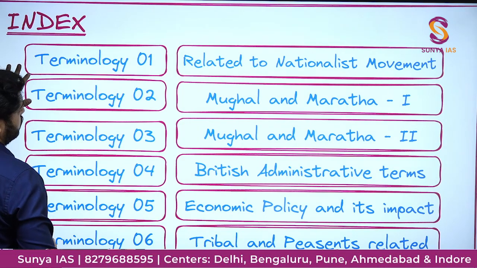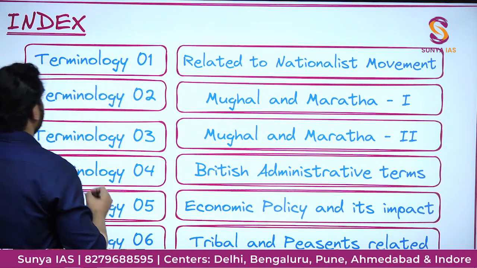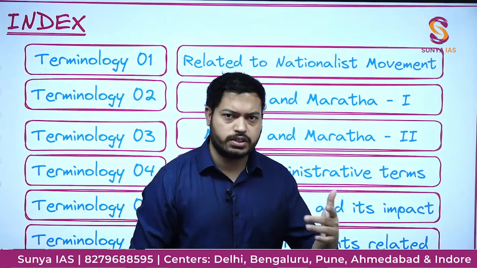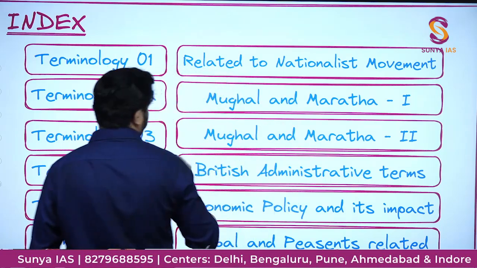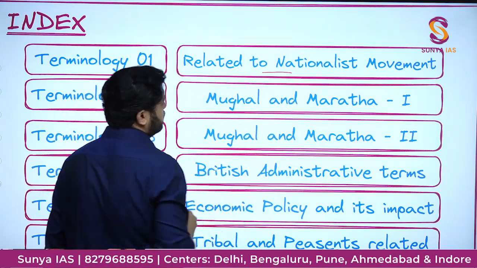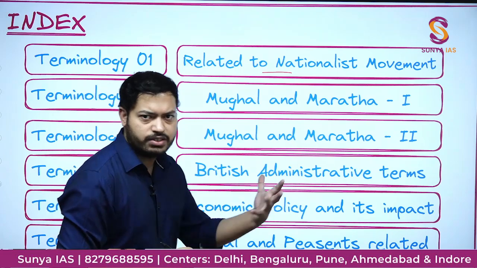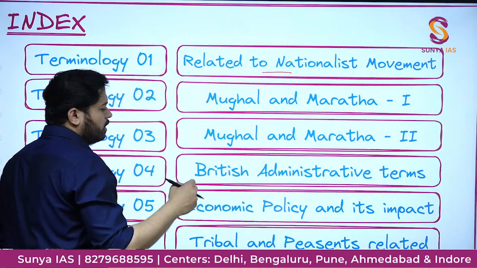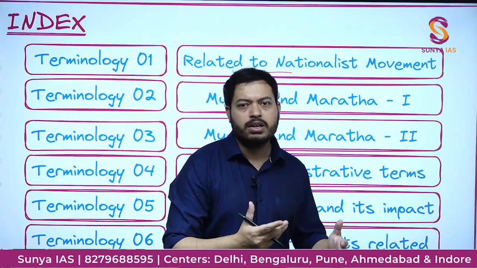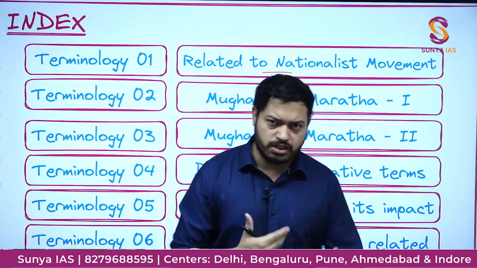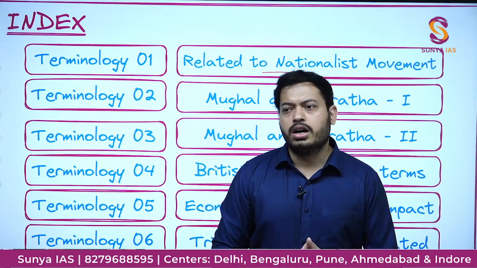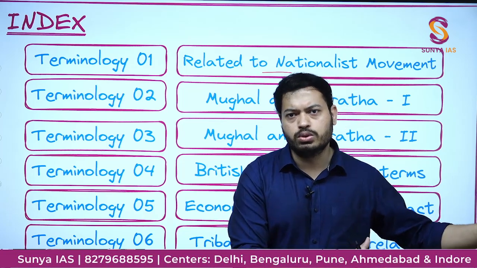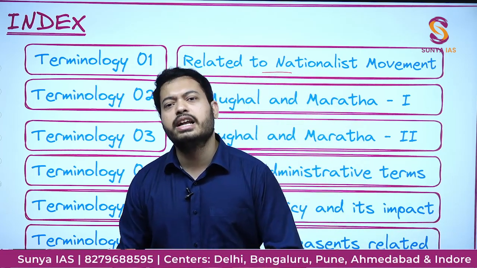dominion status, but before that, as I was telling you, this series of classes is going to be 6 parts just for terminology. In the very first lecture, we'll be discussing the national movement. So these 5 very essential terms are for the national movement. Then the second class will start with the very beginning of modern history, that is from the decline of the Mughal Empire, the rise of Marathas and all that period. What were the key terminologies, and there have been a lot of PYQs from this section. When I reach there, I'll give you an example.